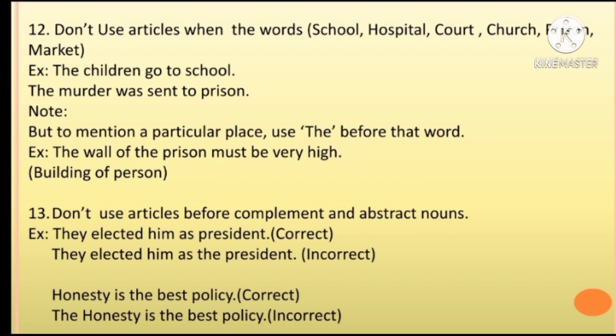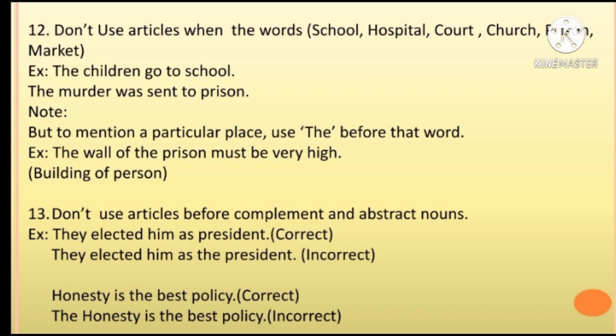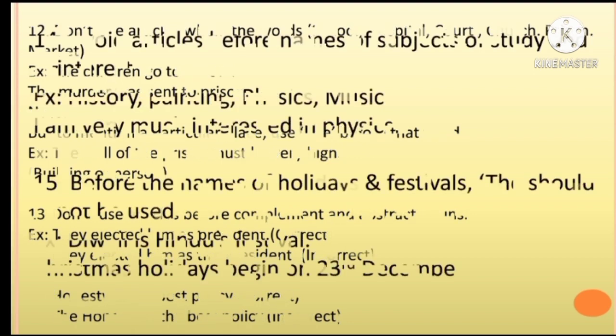Don't use articles before complements and abstract nouns. "They elected him as president" is a correct sentence. "They elected him as the president" is an incorrect sentence. "Honesty is the best policy" is a correct sentence. "The honesty is the best policy" is an incorrect sentence.